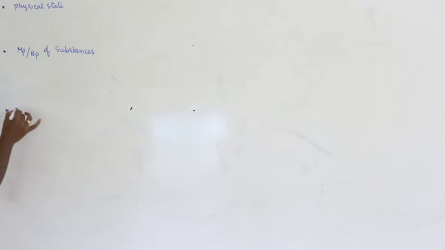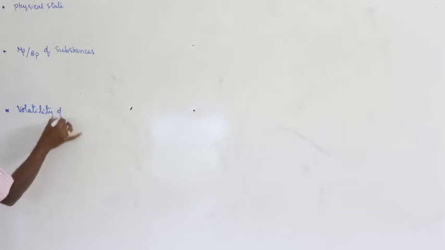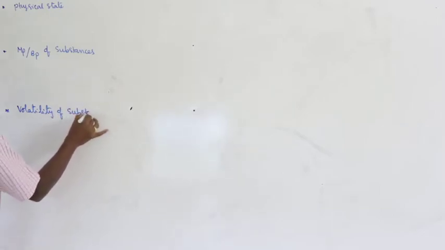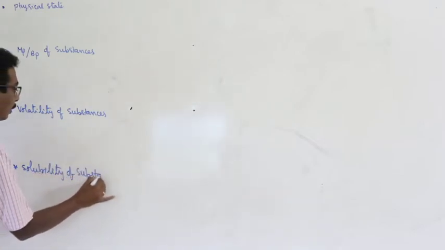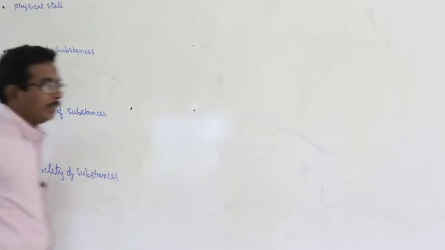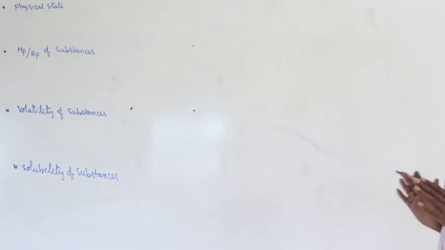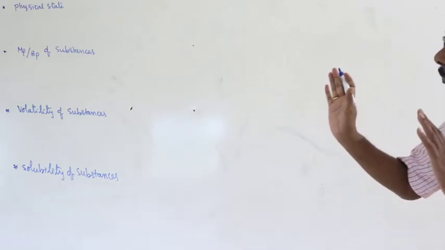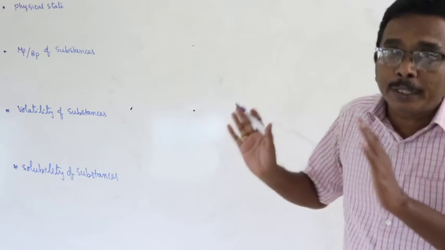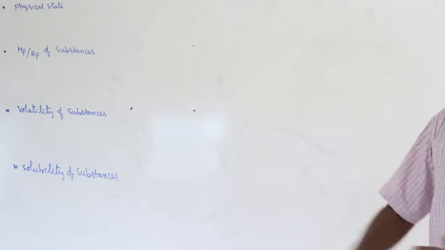And hydrogen bond influences the volatility of substances. Hydrogen bond influences the solubility of substances. These are some of the important properties that are affected by the presence of hydrogen bond.